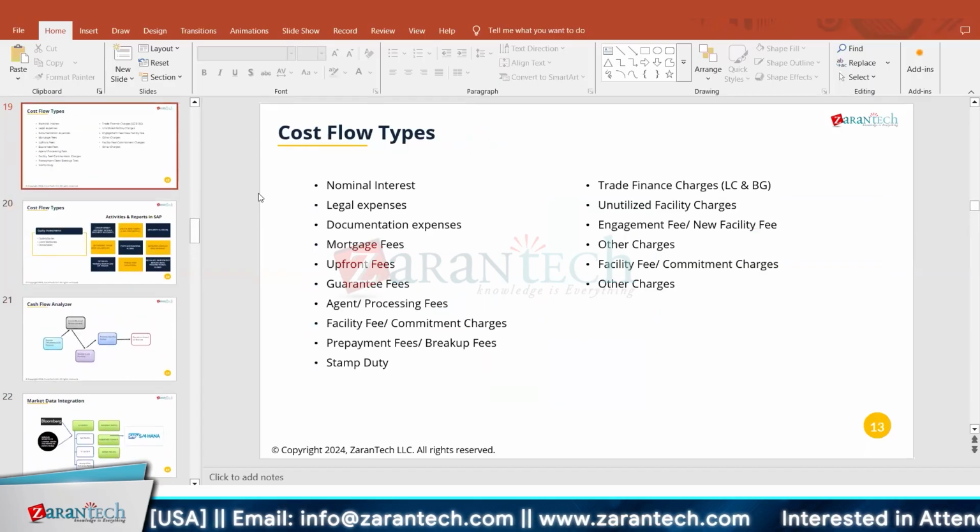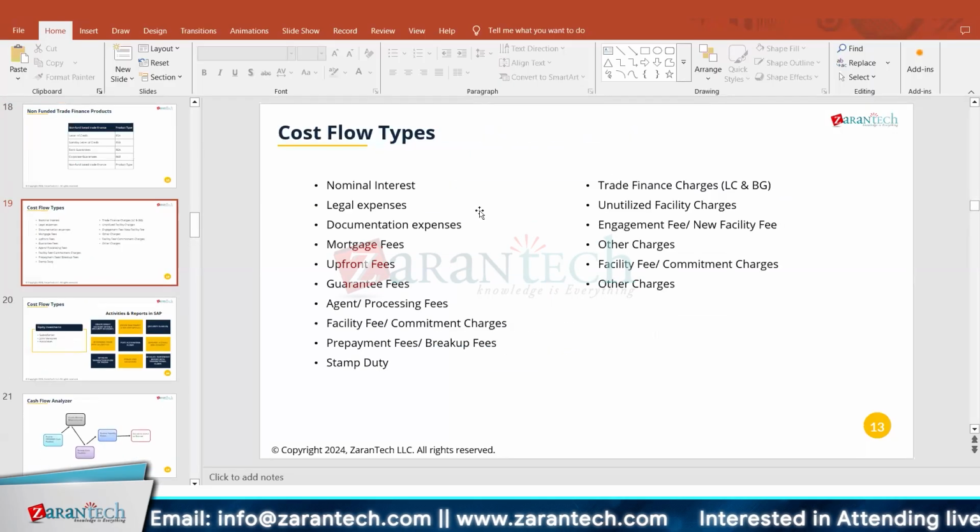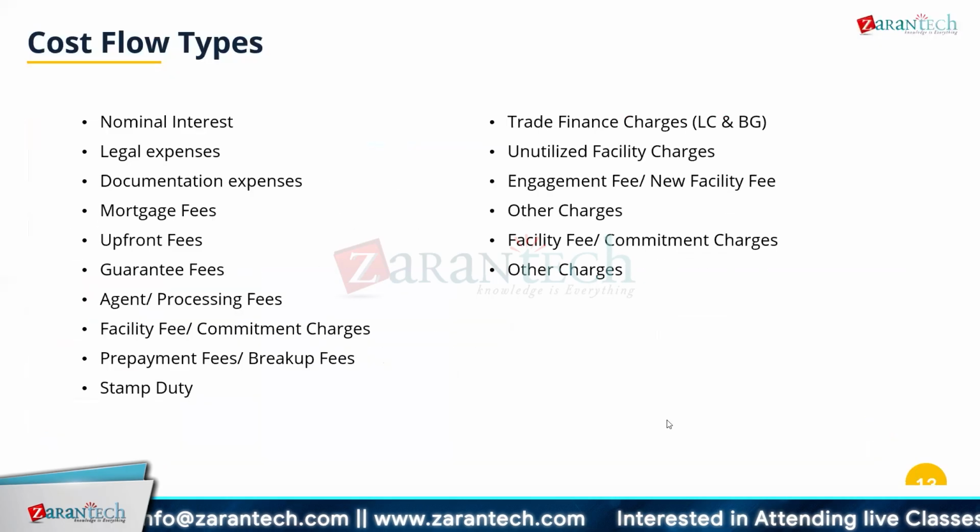Let's start with some cash flow types. These cash flow types are nothing but additional flow types that you can have in a deal once you have created it. So what is a flow type? A flow type is how you can actually post a transaction into your system. It can be, let's say, an investment, a loan, an increase of investment, or a decrease of investment. We spoke about product type, transaction type, and then under that we have the flow type. Certain flow types are covered by default.